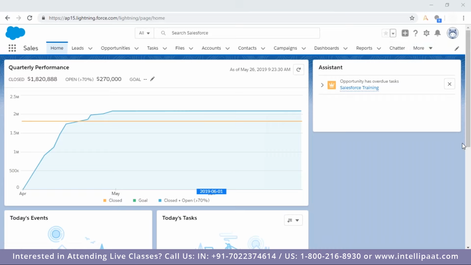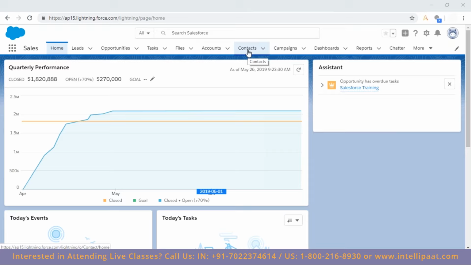Can we create custom tabs here, in the sales or services app or anywhere? Yes, we can create. So later we'll do. But when we create a tab, tabs are of different types. One is a web tab, where you can see a web page. One is an object tab, where you are getting an object, like see, these are the objects, account, contact. The third one is the Visualforce tab. That, through programming, you will be getting.